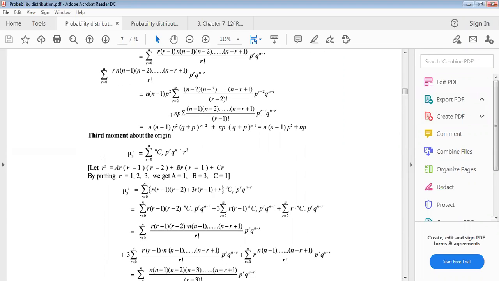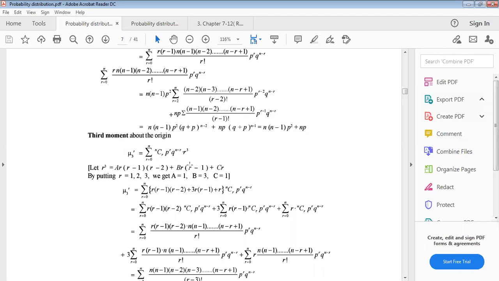Similar process we can write the third moment about origin equals sum over r equals 0 to n of r cube, nCr p to the power r q to the power n minus r. Same binomial expansion formula, binomial distribution p of x formula, and r cube here because it is the third moment. Now r cube can be written as r into r minus 1 into r minus 2 plus 3 into r into r minus 1 plus r. If you calculate this, we get r cube from here: r into r minus 1, r minus 2, plus 3 into r into r minus 1, plus r.